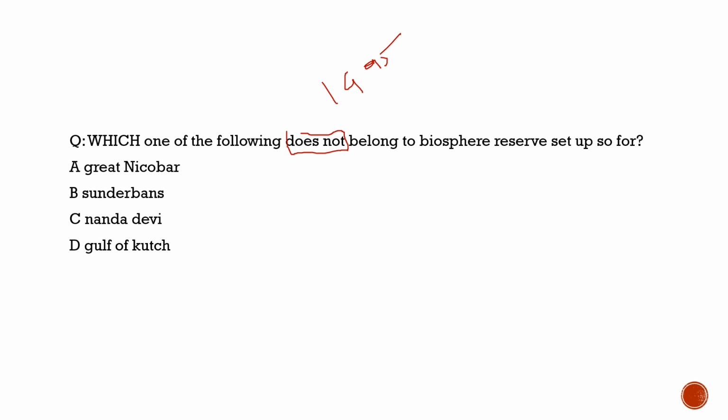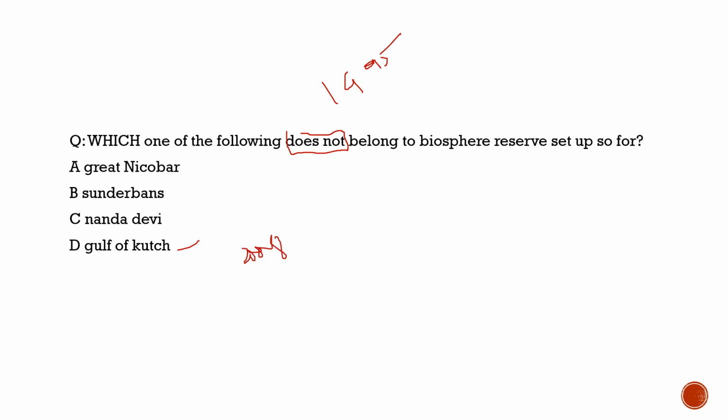So it becomes important for us to understand the language used by the question. They can trick us. There are many times when you know the proper answer, when you have the proper knowledge, but still you make silly mistakes, you don't read the question properly. So this is the practice which we get here. We have to read the question very carefully. So coming back to the question here, it is definitely Gulf of Kutch, as it was given this status in 2008.